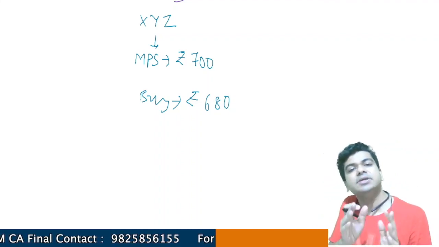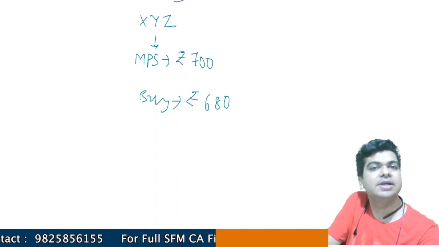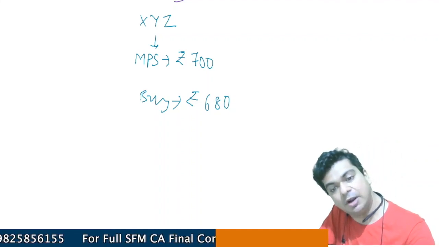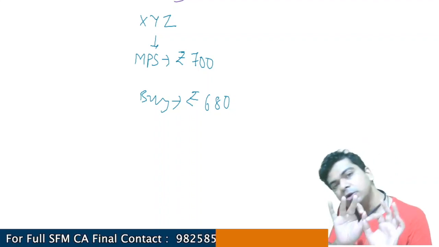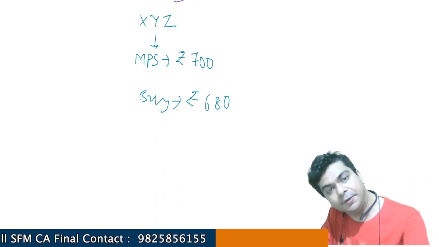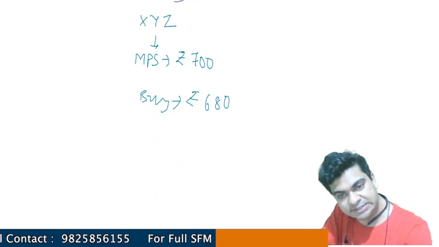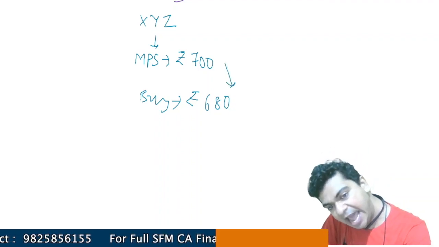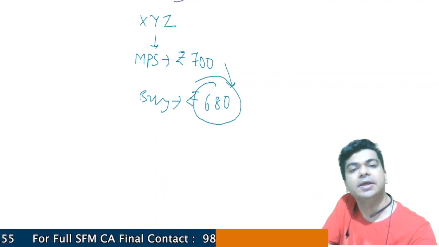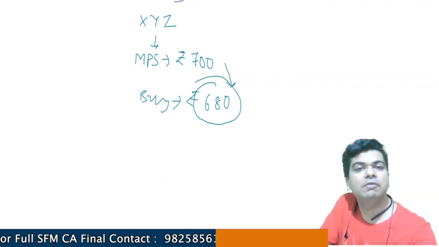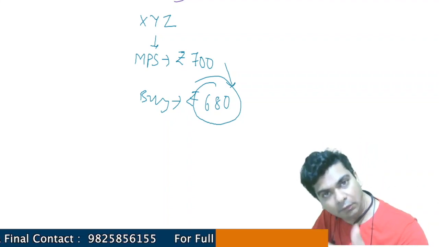I can place this kind of an order before my broker. I can tell my broker that, see, the share price right now is 700, but I want the share at 680. The broker is in a position to enter this kind of an order. By chance, if during the day the share price falls and actually reaches a level of 680, then the order will get executed. And because the order will get executed, I am able to buy the share, right?